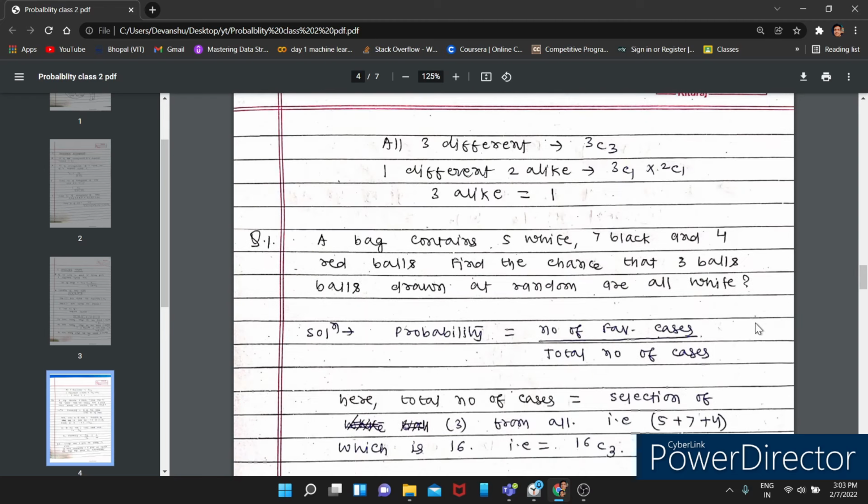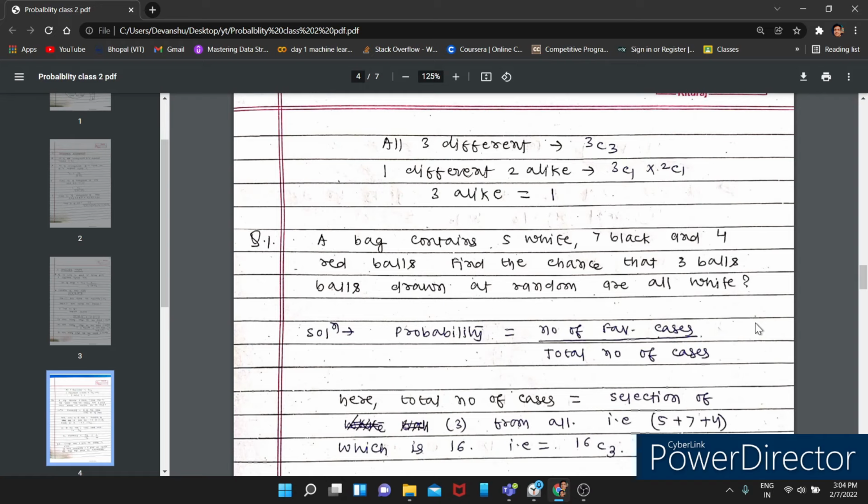Now, see the question. A bag contains 5 white balls, 7 black balls, and 4 red balls. Now, find the chance that 3 balls are drawn at random and all are white. How will we do this question? The first thing is to write the probability. Probability is the number of favorable cases upon the total number of cases.